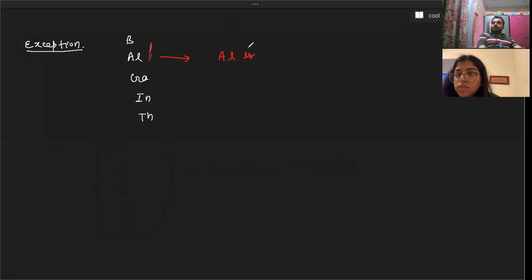Aluminum is higher in size if we compare to gallium.